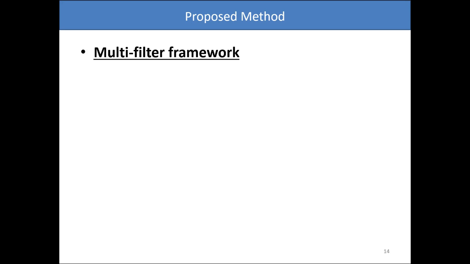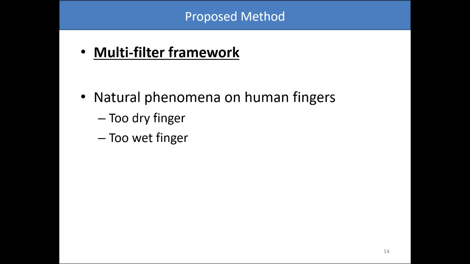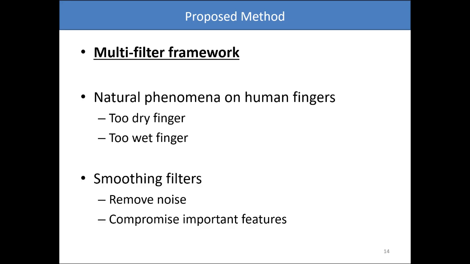Now, to make the proposed multi-filter framework, we take into account that there are phenomena associated with the human finger that can compromise the good extraction of the features from the fingerprint. For example, we can mention the cases where the fingers are too dry or too wet. To get around these problems, it is common to use smoothing filters, which are suitable for noise removal. However, these filters can compromise the representation of important features in the image, diluting them during the process.